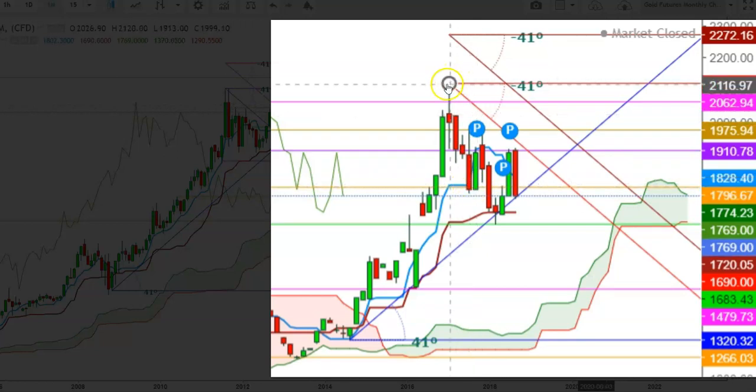So friends, here you can see that this formation of a bullish crossover kept this uptrend intact in gold futures up to the levels of 2120, which the gold futures tested during the month of August 2020. But since then the gold futures found a downward move up to the levels of 1793 during the month of November 2020.